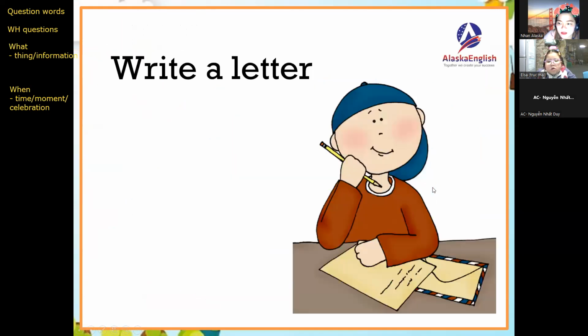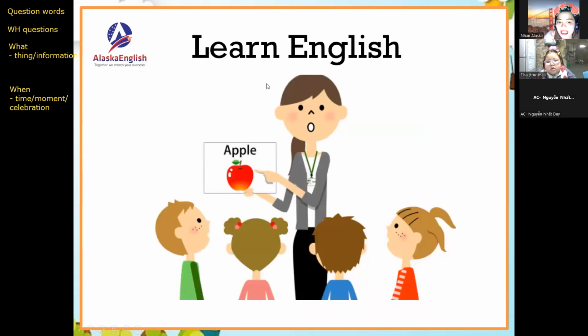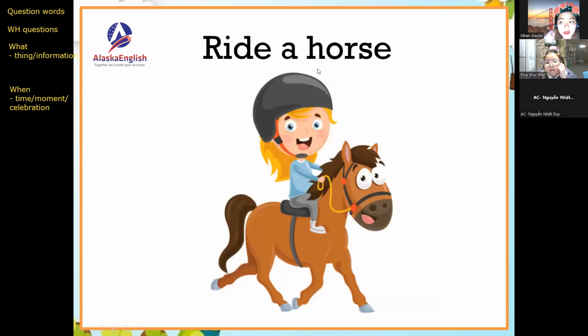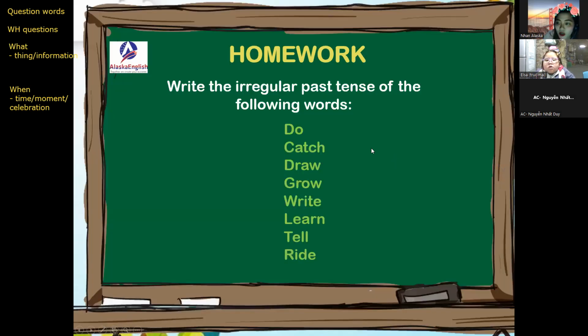Write a letter. Learn English. Tell a story. Ride a horse.